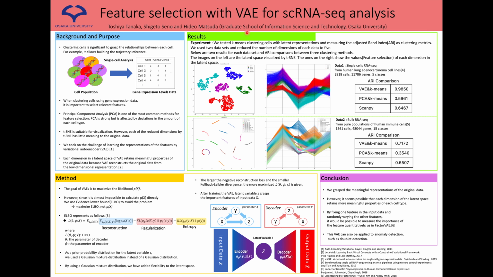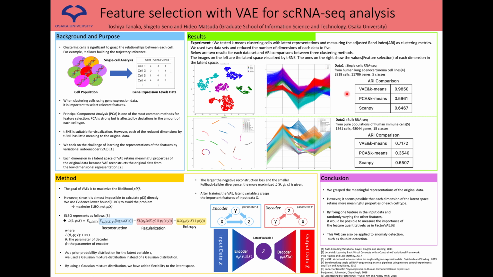Results. We tested k-means clustering of cells with latent representations and measured the adjusted Rand index, ARI, as a clustering metric. We used 2 data sets and reduced the number of dimensions of each data to 5. Below are 2 results for each data set and ARI comparisons between 3 clustering methods. The images on the left are the latent space visualized by t-SNE. The images on the right show the values, feature selection, of each dimension in the latent space.